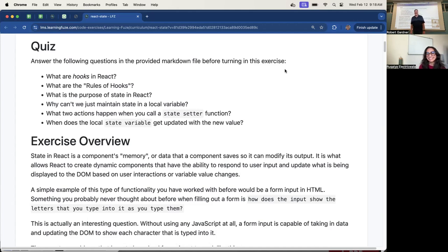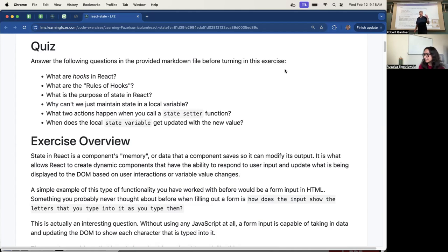Because with local variables, you lose track of the value that they have between each re-render. And that's why we use useState to keep track of those values in between the renders in those components. Okay, good. That's exactly right. You described that better than I was doing. So the local variables don't work. You need state.